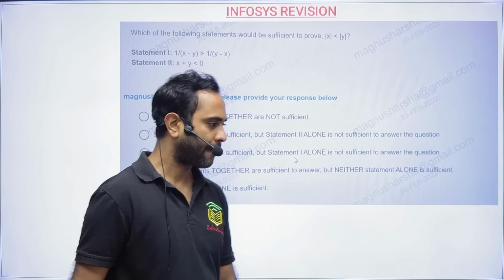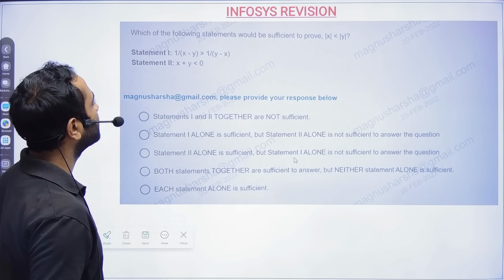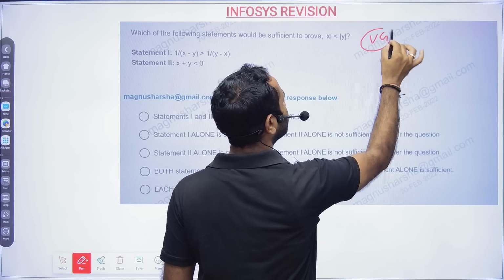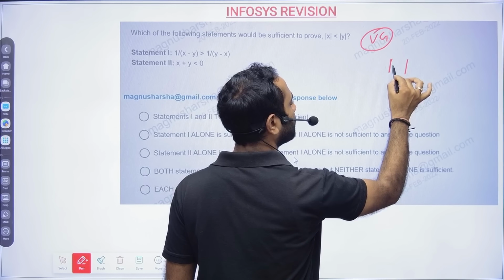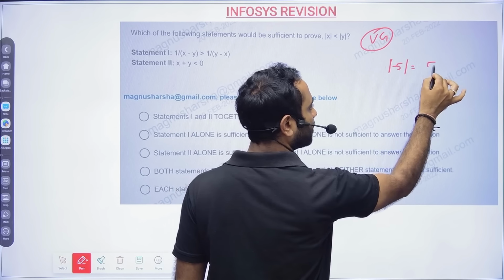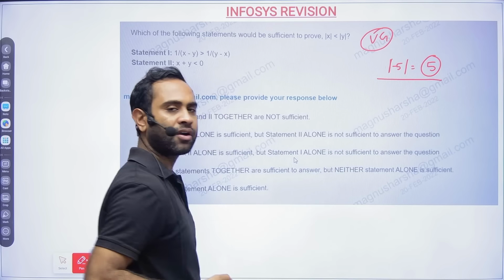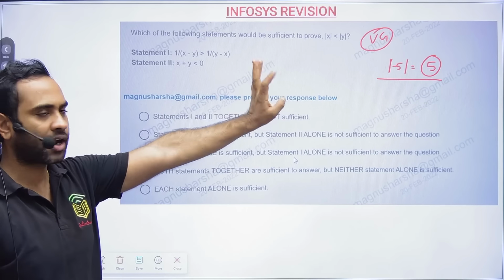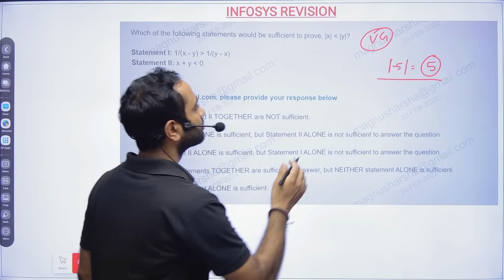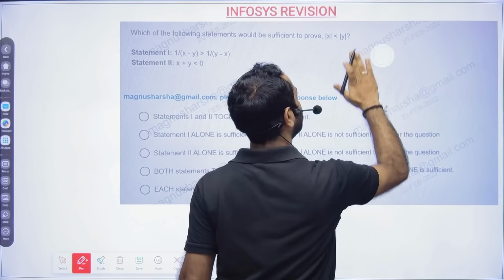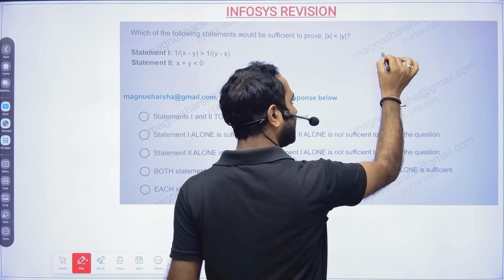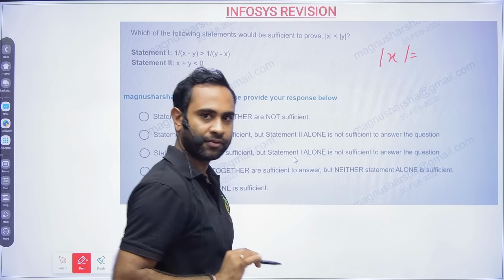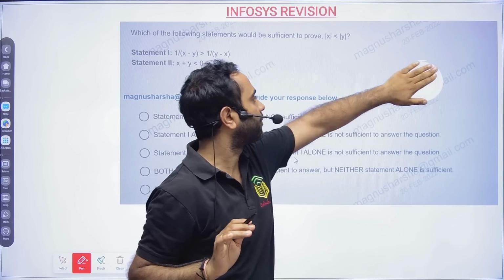Okay, next. Next is, which of the following statements would be sufficient to prove? This is a very good question. Friends, see, what is the meaning of mod? If you keep -5 inside this, it will become 5. So mod will never have a negative value, right? So what I'm trying to tell you is, if any value is inside the mod, when it comes out, it will be a positive value only. Now let us see anyway.